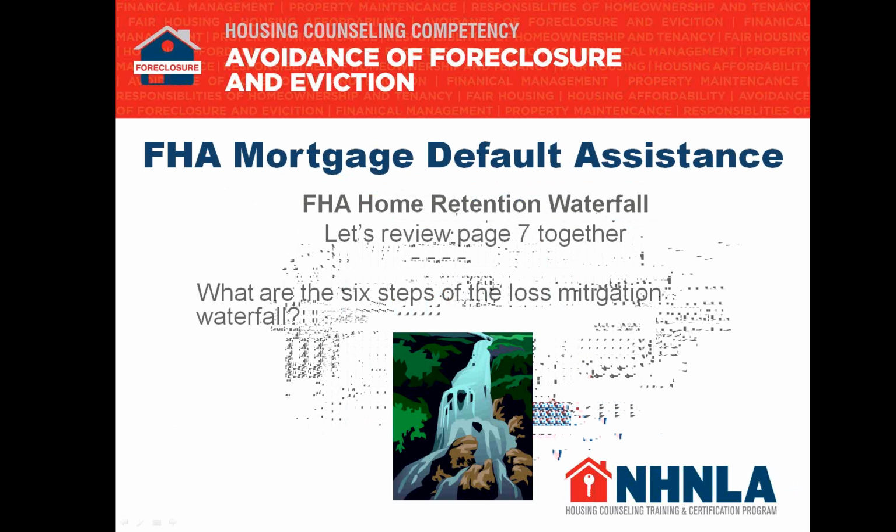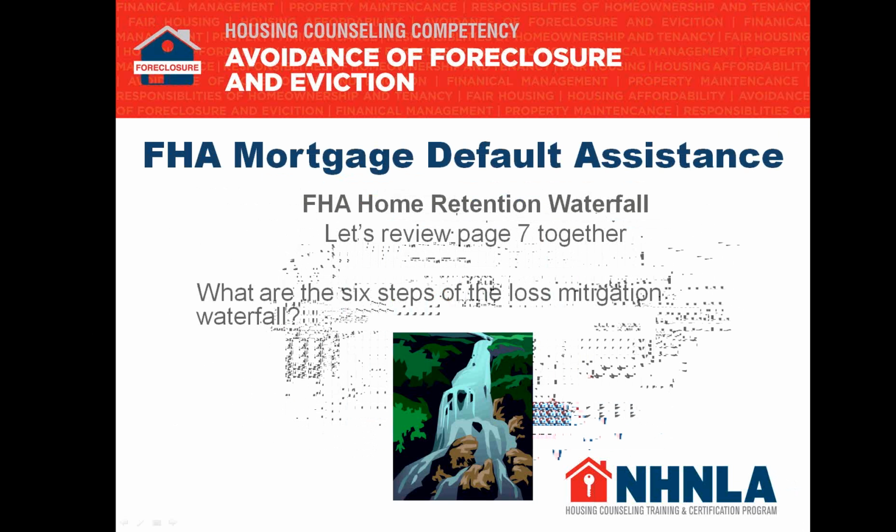One or more mortgagers are currently employed. If the answer is yes, we go on to step 3. And the nice thing about the way this is laid out is you see if the answer is no, then you know your option really is an informal or formal forbearance and a repayment. But if you've gotten all the way to step 2, then your option may be a special forbearance. But let's say you said yes to step 2, so we go to step 3.